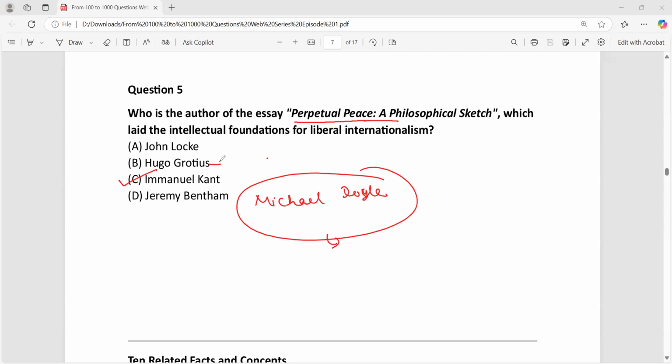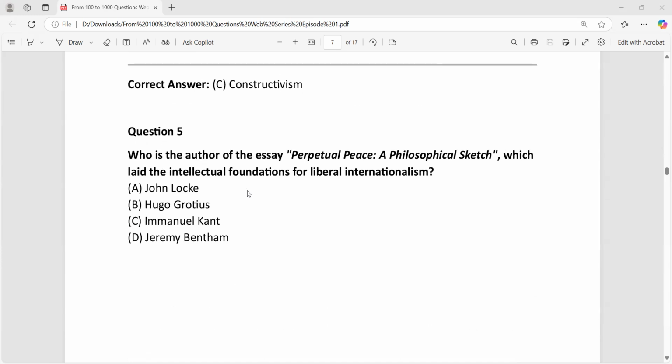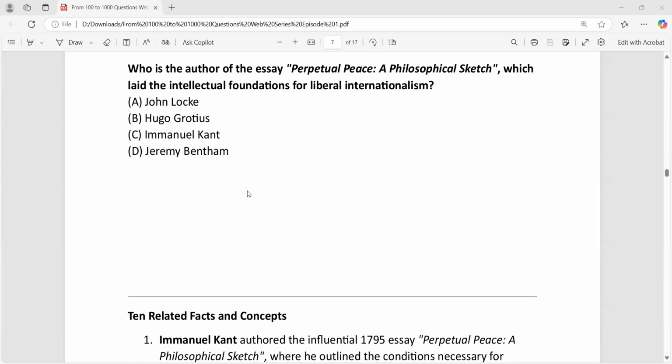Hugo Grotius is known as the father of international law, very important. John Locke is one of the most influential thinkers who influenced the liberalism strand of international relations. He is also famous for his natural rights theory. He talks about the right to life, liberty, and property. That's important. Jeremy Bentham is called the father of utilitarianism.